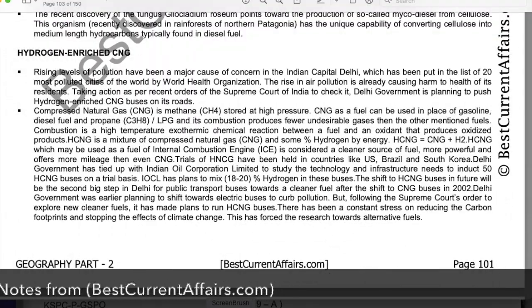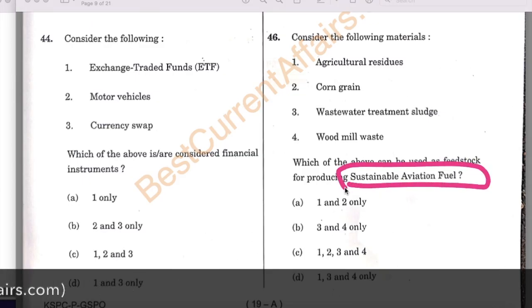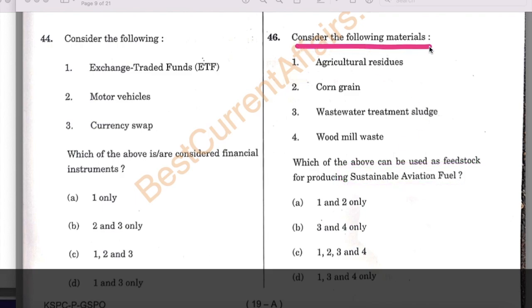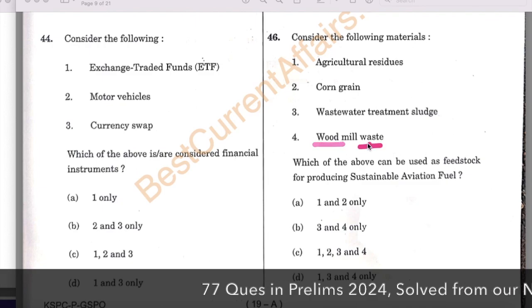So sustainable aviation fuel is basically a biofuel. Now consider the following materials. All these 4 are used in the biofuels. Now first take the agriculture residue and wood mill waste.